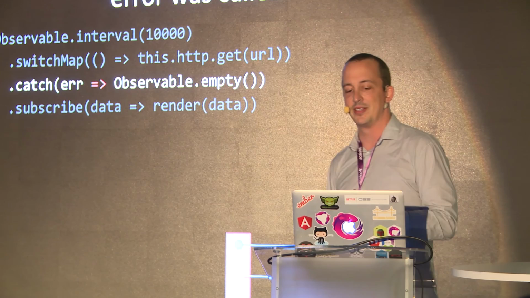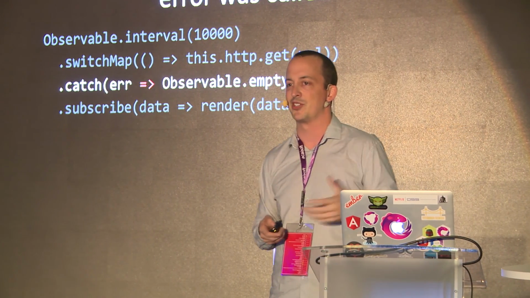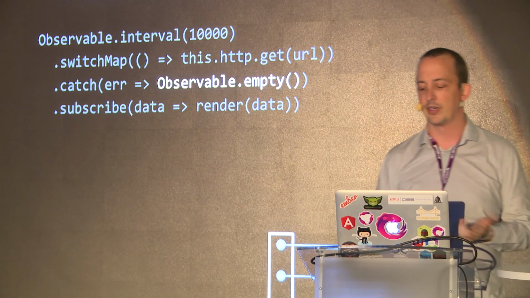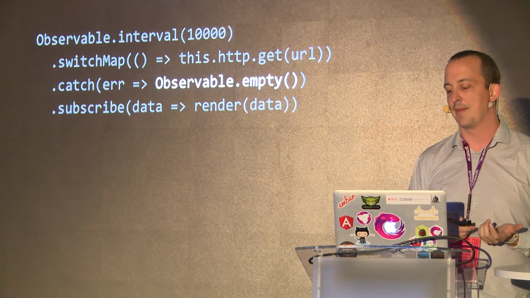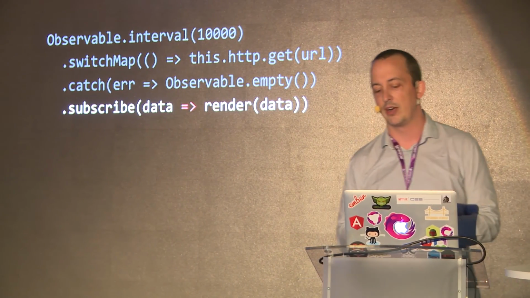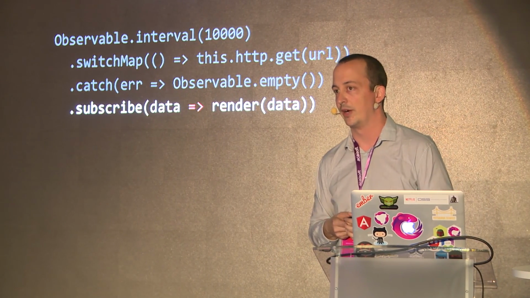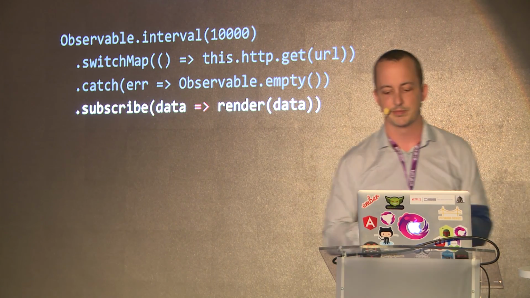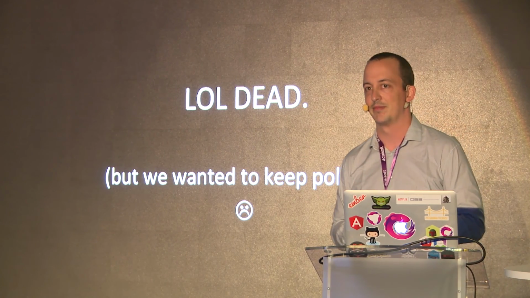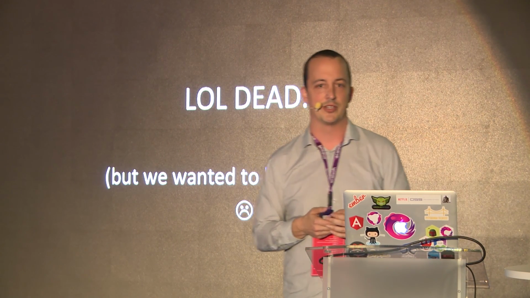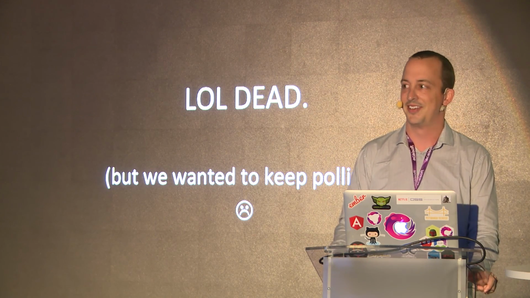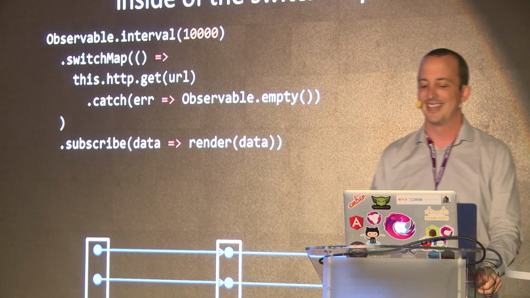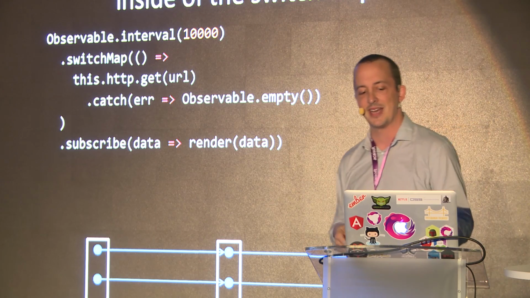It then goes to catch. In this case, I'm having catch return Observable.empty, which is just an observable that completes right away. It doesn't give you a value. And so it's going to map to that, forward along our completion, and we're done happily. Sort of. Except our interval stopped working, and that's not what we wanted, right? We wanted to try again, even if it gets 500s every so many seconds. So you're dead. Haha, too bad. I designed it this way just to troll the world. No, actually, what you probably want to do is take that catch and stick it inside of the switchMap. So let's see what happens in that scenario.